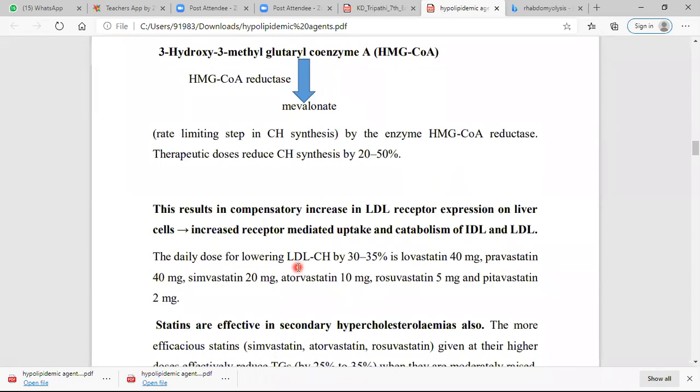This results in a compensatory increase in LDL receptor expression on the liver cell. This is the second action: it increases LDL receptor expression in the liver cell and increases receptor mediated uptake and catabolism of IDL and LDL. Catabolism means breakdown of the intermediate density lipoprotein and the low density lipoprotein. So there is a decrease in the level of IDL and LDL.